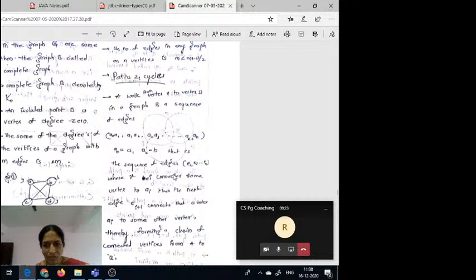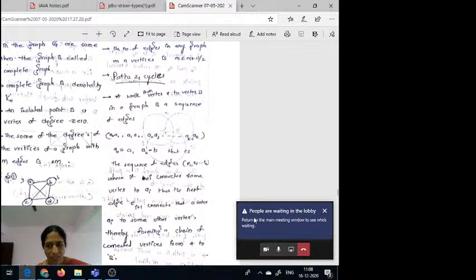So it connects that vertex ai to some other vertex, so that it can form some walk. So that walk is from a to b. So here a0 is a.